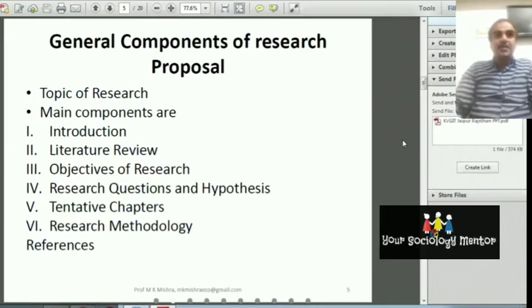But in the case of India, the main components are introduction, literature review, objective of research, research questions and hypothesis, tentative chapters, and research methodology. In developed countries, the research proposal has 3 chapters: first the introduction, second the literature review, and third the research methodology.